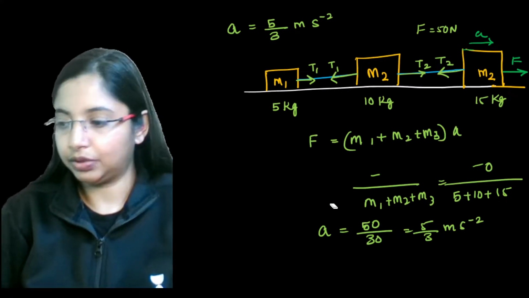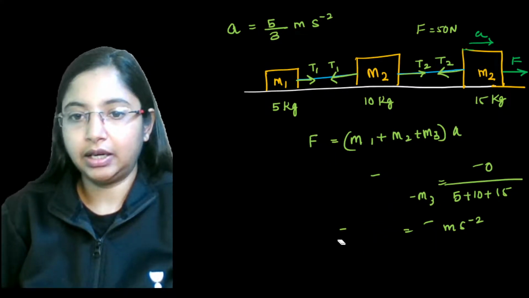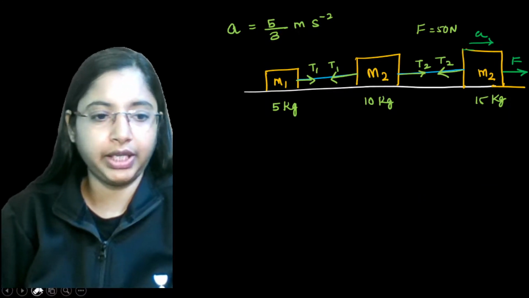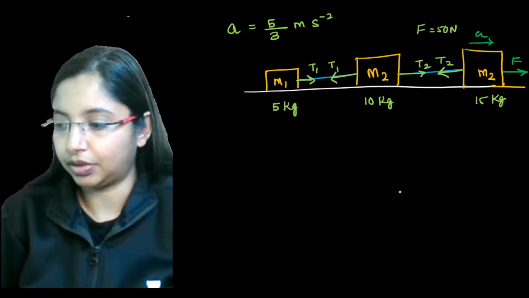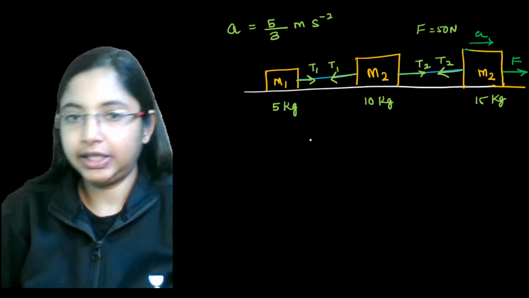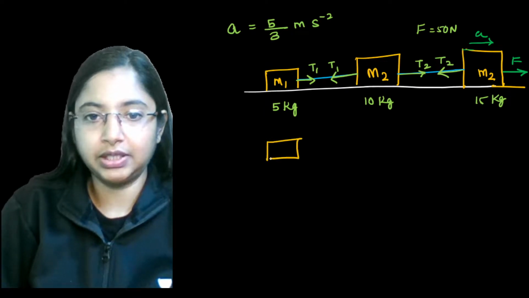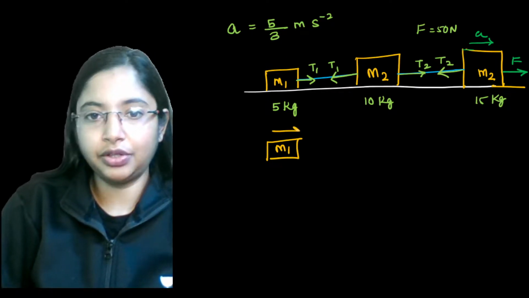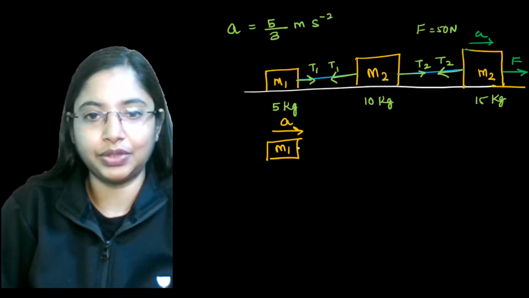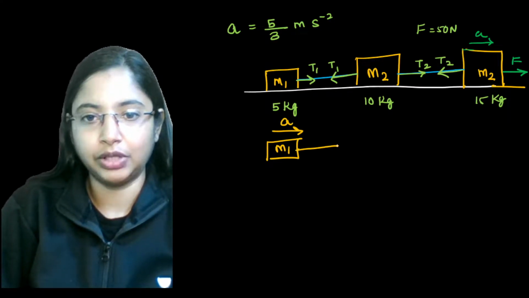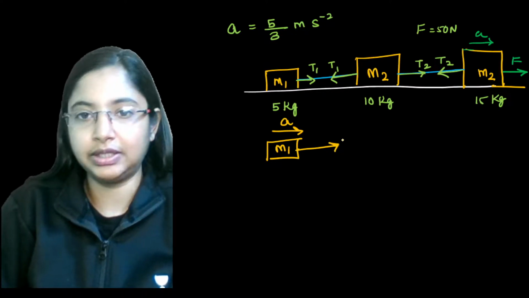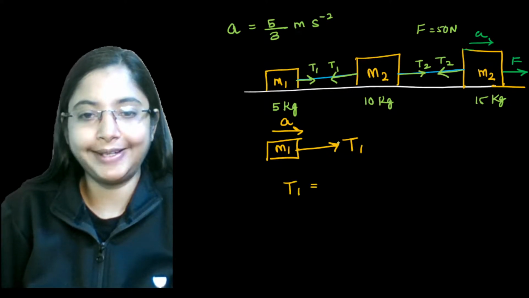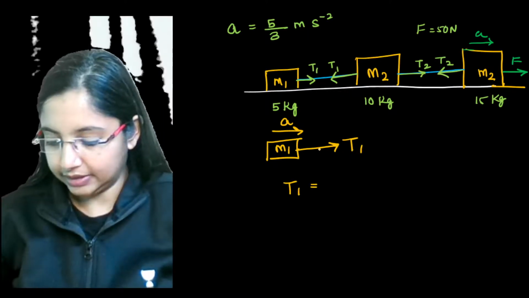This is the first thing we have found. Now, if you want to find the forces acting on these objects, tensions T1 and T2, we are going to take the free body diagram of each of the objects. So first, let's take the first object over here, that is mass M1. The acceleration is common across everyone, so this is going to accelerate in this direction. That is one force vector that is acting. The other force vector that is acting is the tension T1.